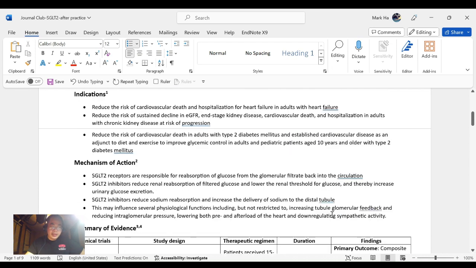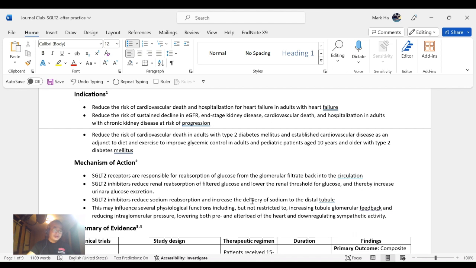So for the mechanism of action, SGLT2 receptors are responsible for reabsorption of glucose from the glomerular filtrate back into the circulation. SGLT2 inhibitors reduce the renal absorption of filtered glucose and lower the renal threshold for glucose, and thereby increase urinary glucose excretion.